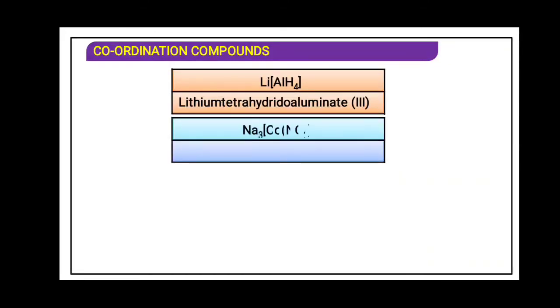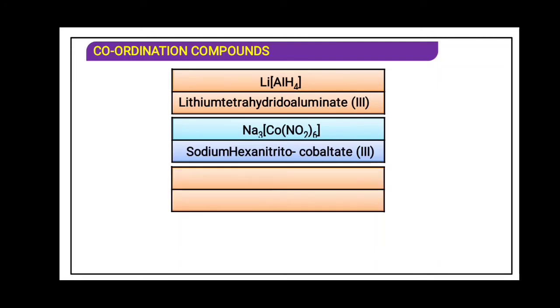Another example, Na3[Co(NO2)6]. Sodium, correct. Then sodium is plus, so the coordination entity will be minus. So that means the name of the central metal will be cobaltate. Before that we have 6 NO2, so we will write hexa. And that is nitrito because NO2 is nitrito. Cobaltate(III) because the primary valency of cobalt is 3. We have calculated it. NO2 is minus 1. So according to that we have found out the primary valency.